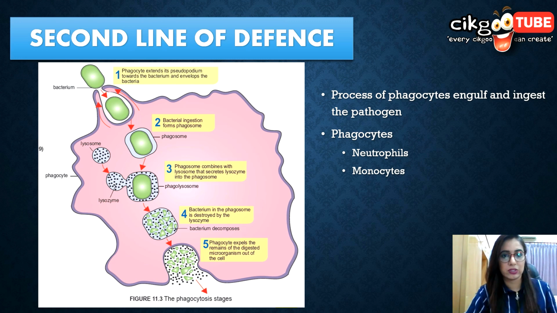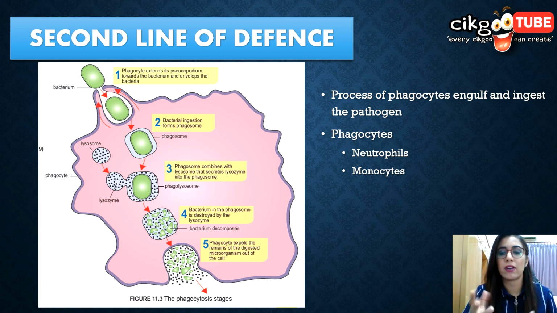The macrophage is formed from monocytes. Some already exist in the body tissue waiting for the pathogens, while others are moving through the tissue to find and swallow any pathogen present on the way.